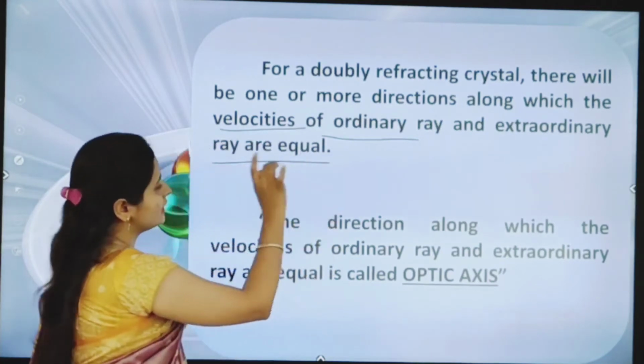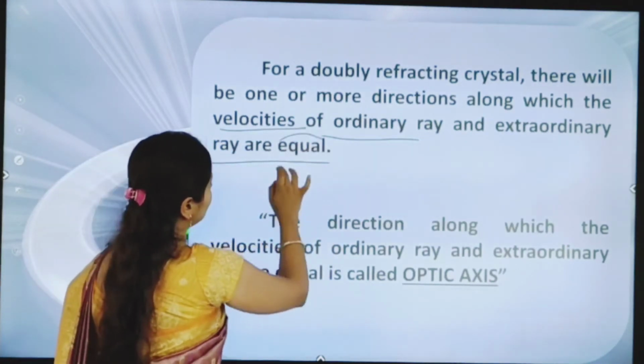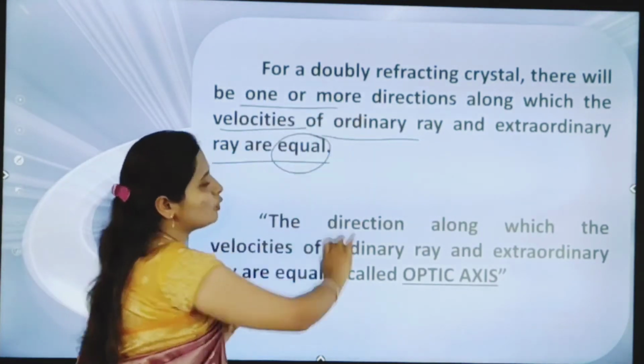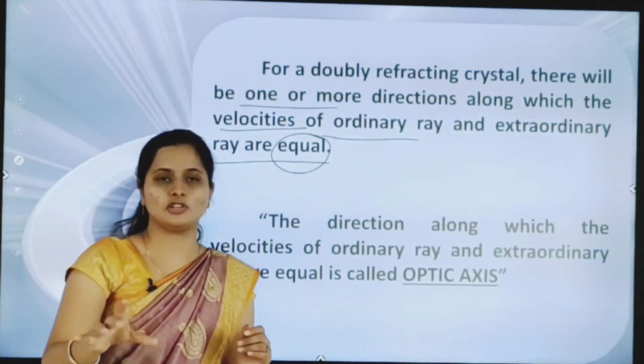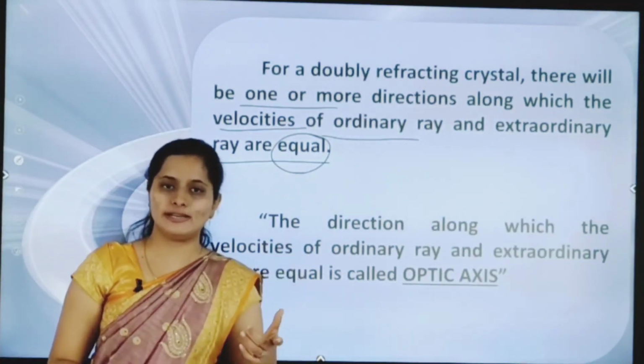Velocity is equal at one or more direction.